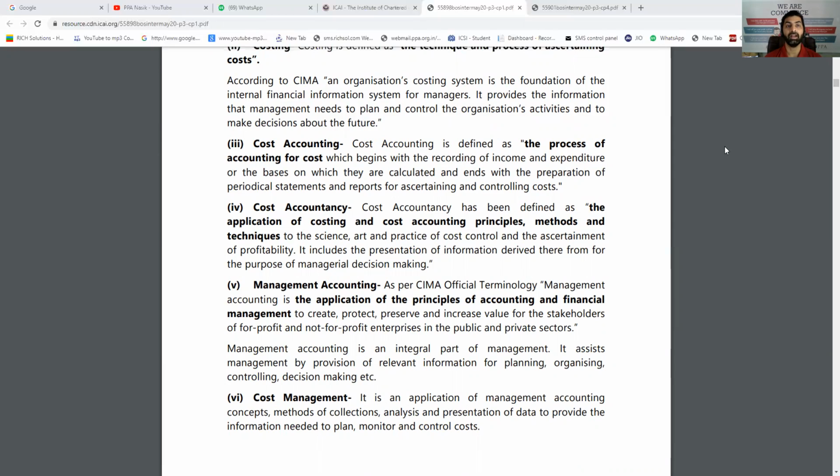So here we apply that technique. Whatever data we ascertain from costing and cost accounting, we analyze it in detail. We start analyzing it; that is cost accountancy. So cost accountancy is going in detail, going in depth into the data which is available. And management accounting is using that data for taking decisions. For example, variance analysis. We find out the variance and its reasons also, and on that basis we take the decision. So that is cost management accounting.